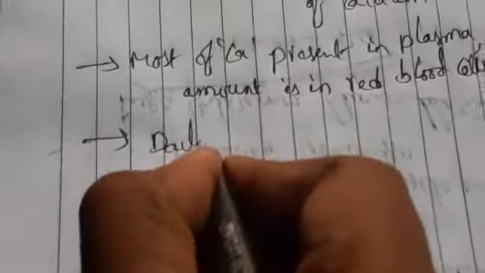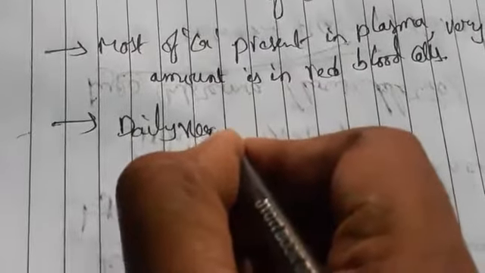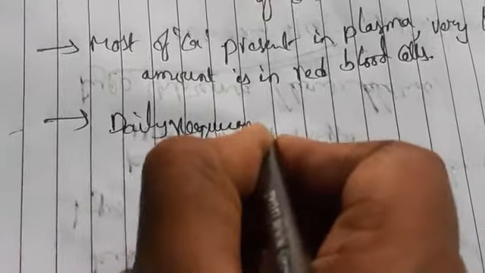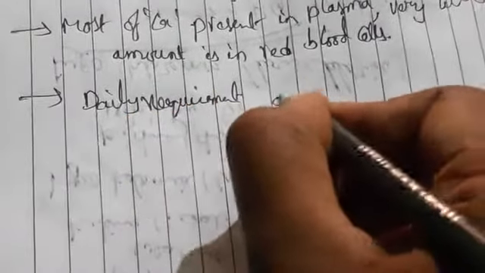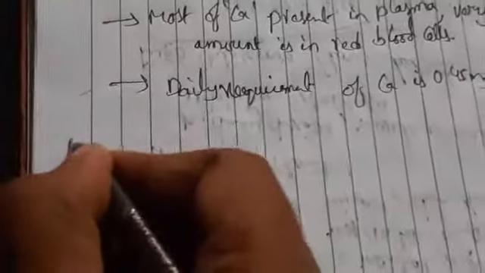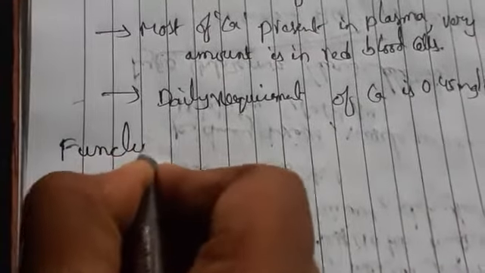So how much calcium do we require daily? The daily requirement of calcium for our body is 0.45 milligrams per kg weight. This much is sufficient for our body. Now let us see the biological functions. This was about the distribution, absorption, sources and how much is present in the blood.